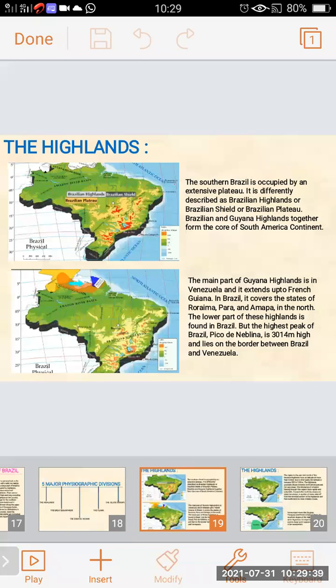The question comes in the exam: which is the highest peak in Brazil? In the map pointing also it can come. So the name is Pico de Neblina, and its height is 3014 meters, and it lies on the border between Brazil and Venezuela.